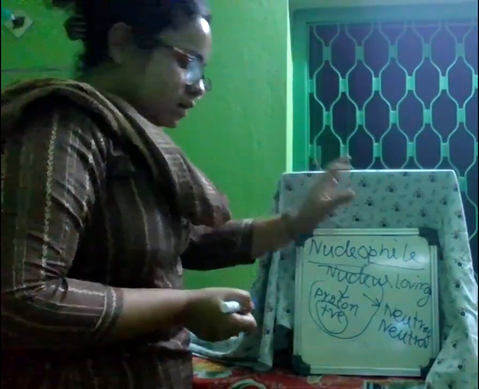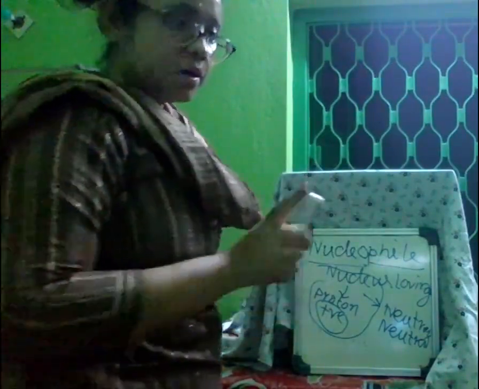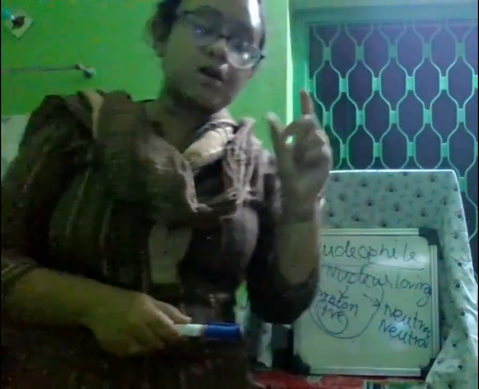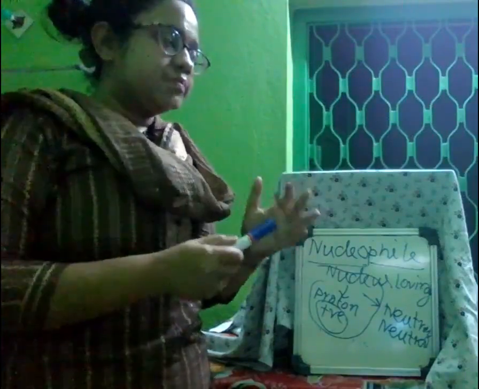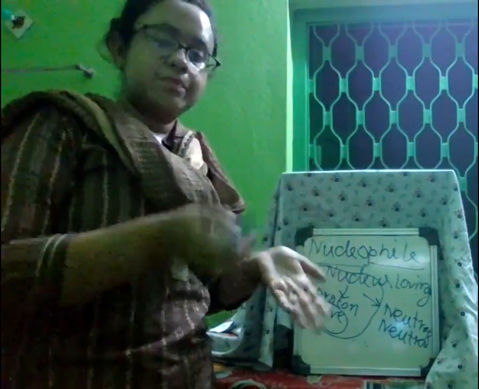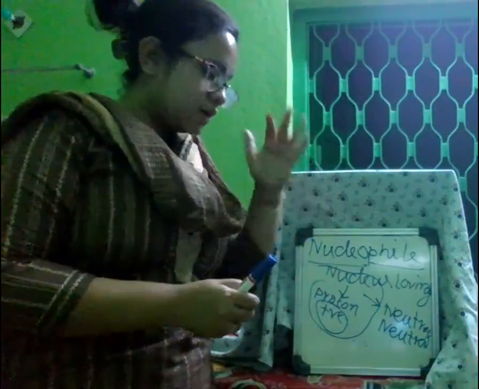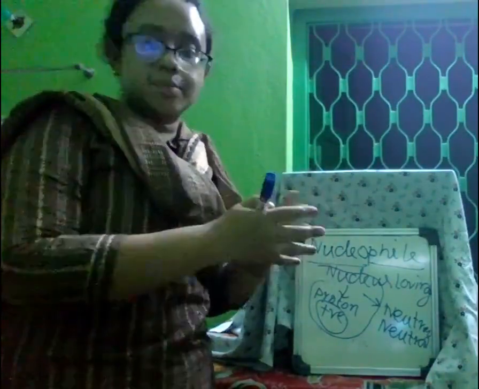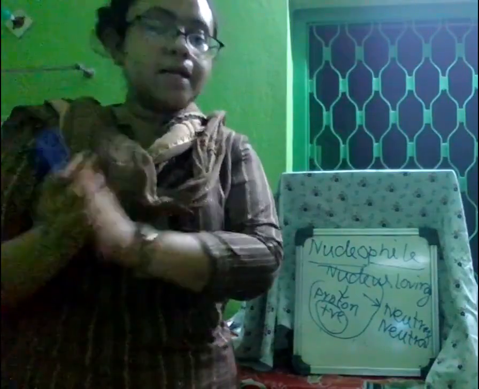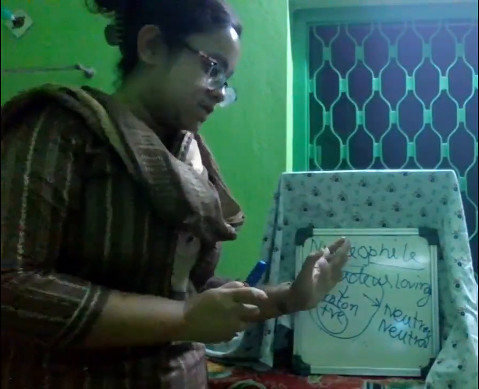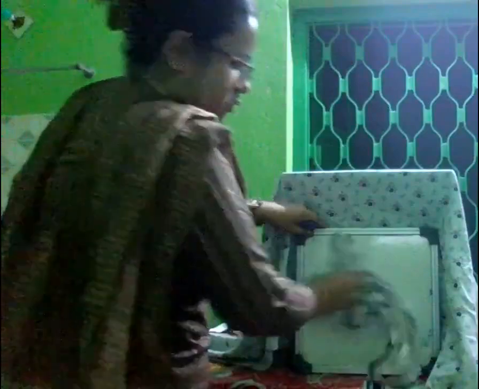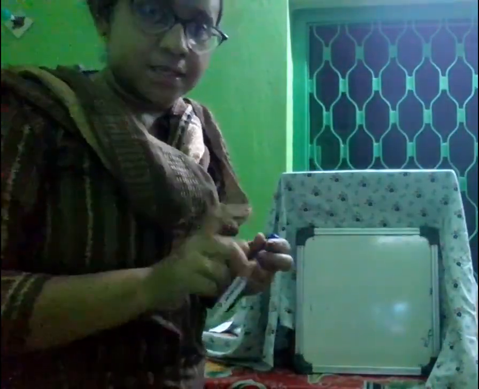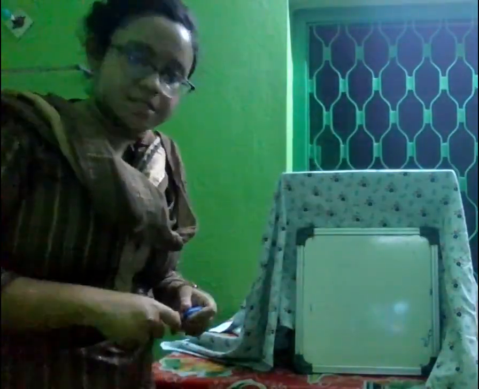Now always remember that opposite species like each other. That means if there is a positive nucleus, the negative part will like this nucleus. We know that nucleophile loves the nucleus, and the nucleus is positive.